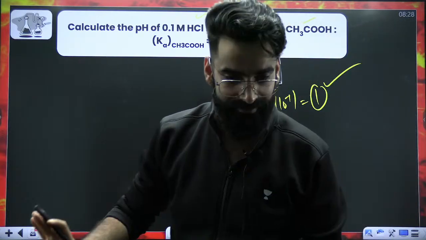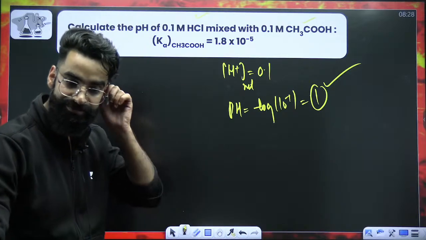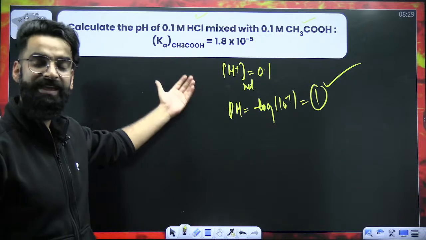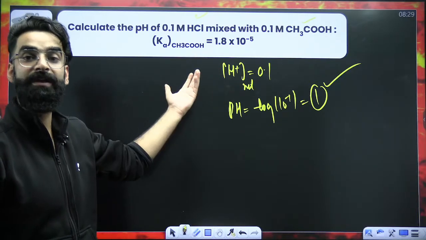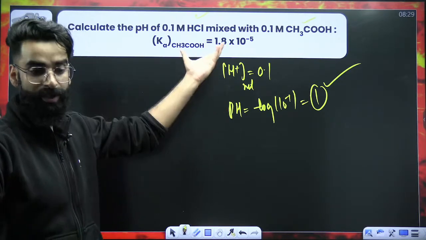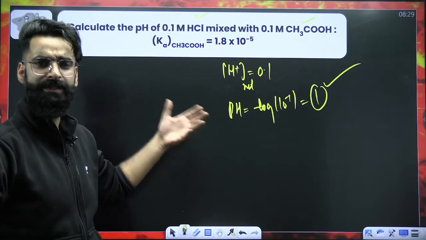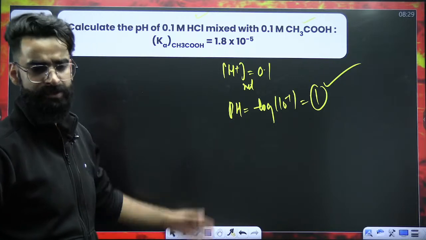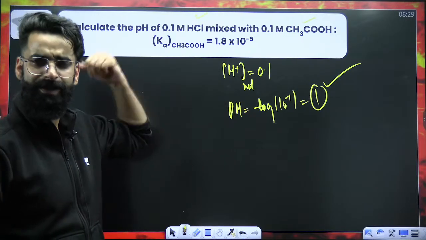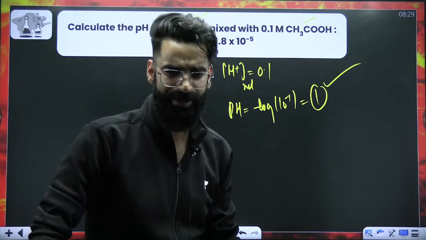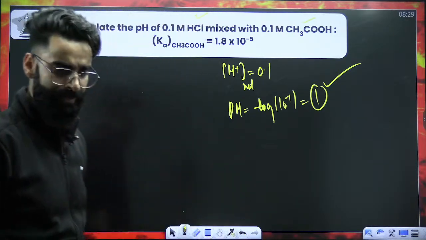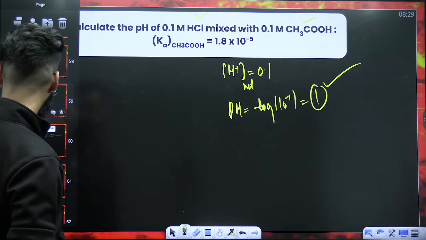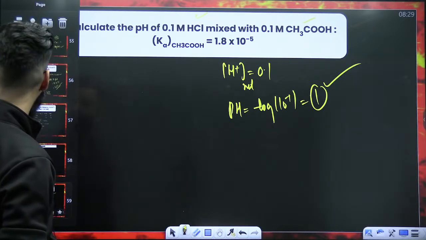No solving, nothing. Don't solve. Right? Use the common ion effect. Weak acid, strong acid, both having one ion in common. And which is the common ion? H positive. So concentration of H positive will be directly equal to the concentration of H positive coming from strong acid, which will be 0.1 only. So net H positive concentration is 0.1. Therefore, pH of the resulting solution will be 1 itself. Right? This sort of question, you should not need pen and paper now.